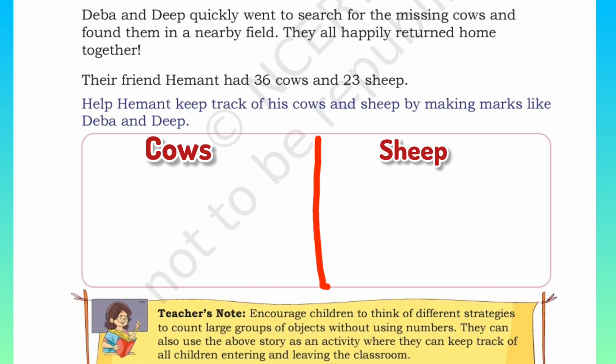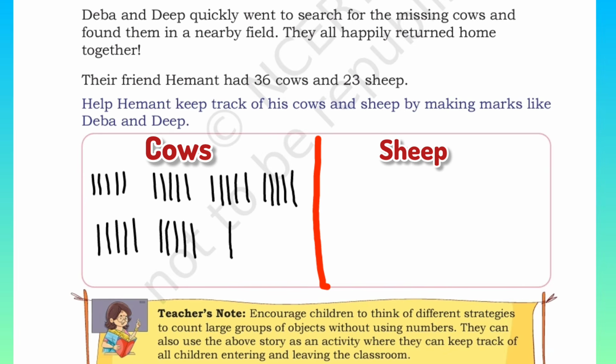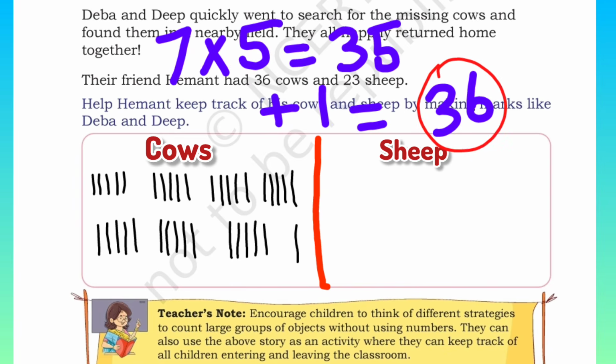Now let's mark. Totally there are 36 cows. I have divided them into groups. In each group there are 5 cows. Totally I have created 7 groups, because 7 fives are 35, and 1 individual count. So let's calculate: 7 fives are 35 and 1 individual line, so that is 35 plus 1, 36.